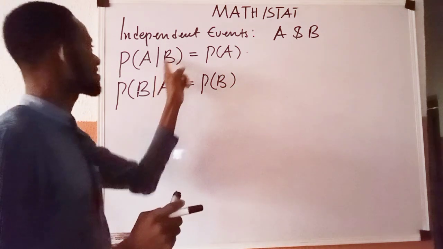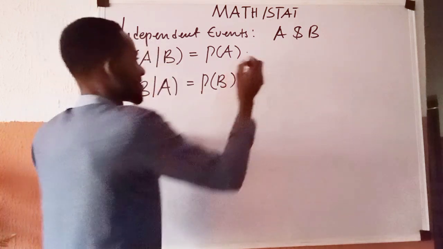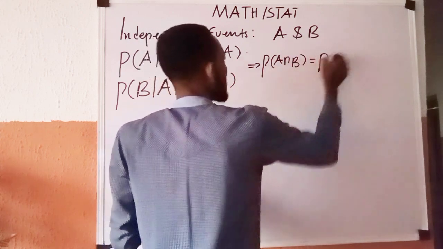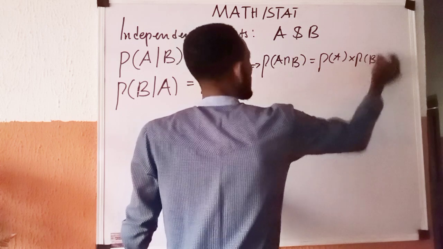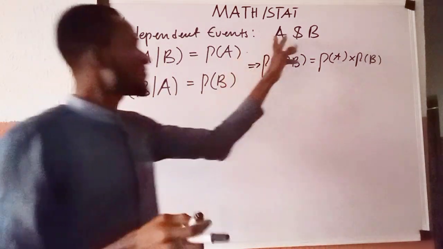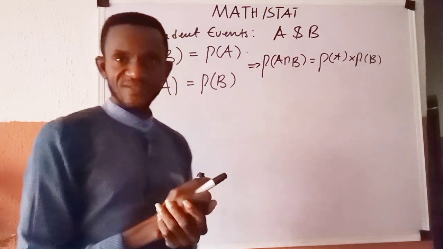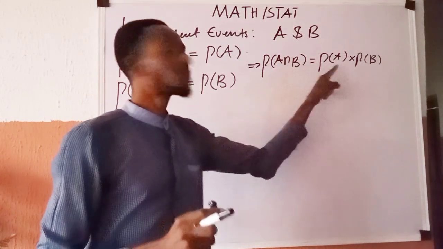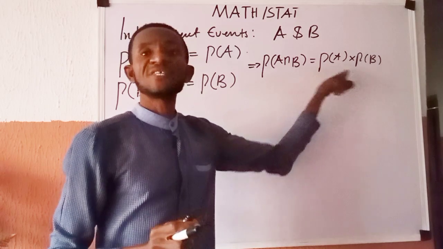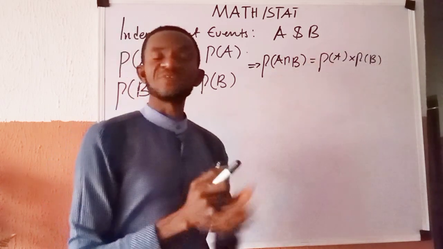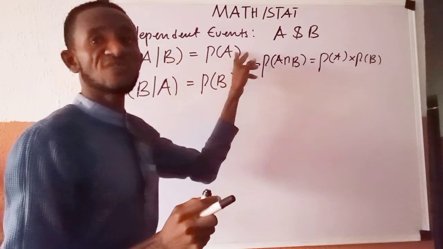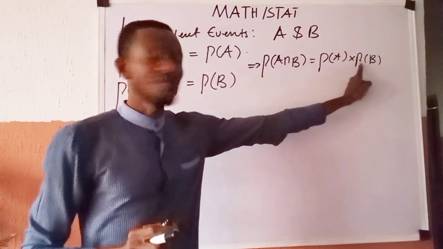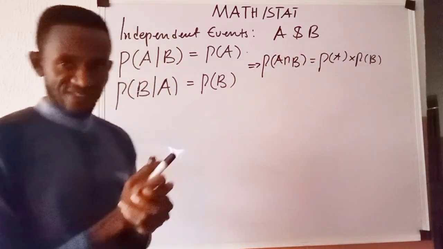And we are told that if this and this are true in probability, it implies that the probability of A intersection B is given as the probability of A multiplied by the probability of B. That is, if A and B earlier had been declared independent, it implies that the joint occurrence of events A and B returns the product of the probabilities of the individual events A and B. If these conditions hold, we categorically say that events A and B are independent.